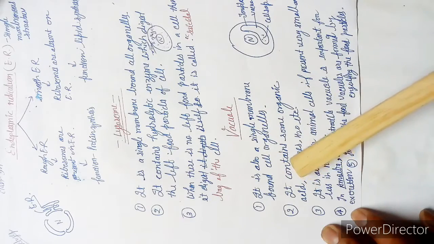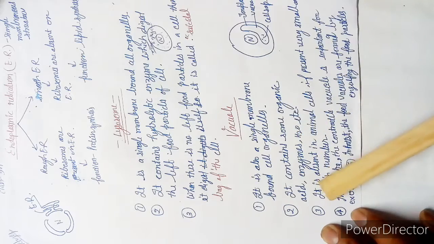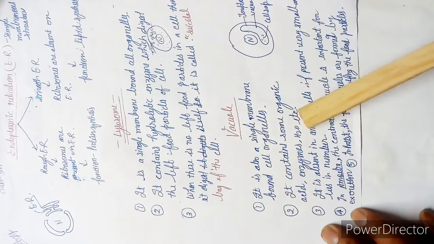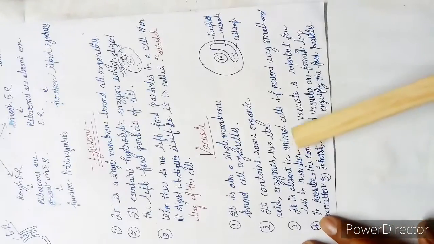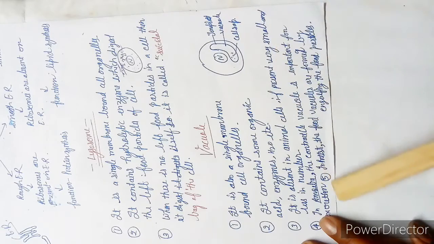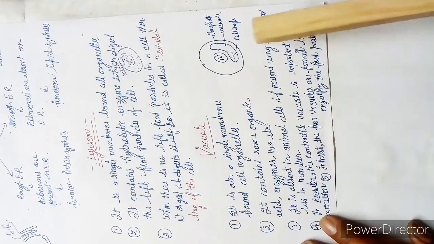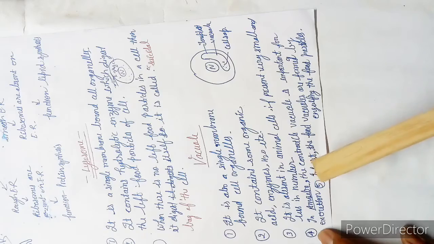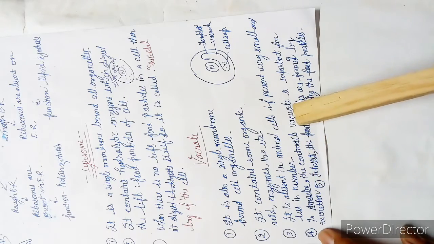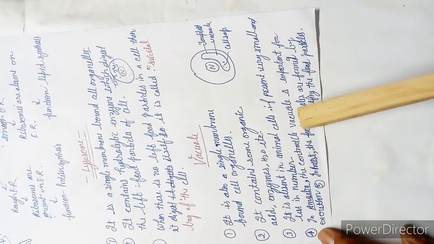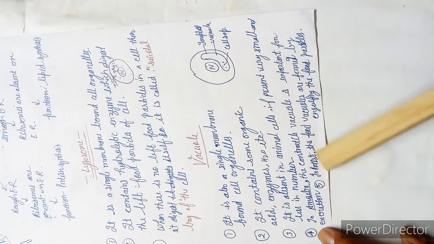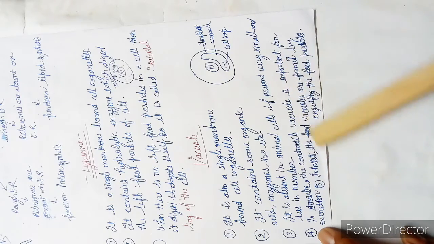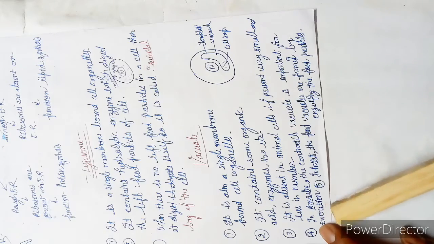Of course, we have discussed it in the previous lectures. It contains some organic acids, enzymes and H2O, etc. That is very important and very easy. It is absent in animal cells. If present, it is very small in size and few in number. In amoeba, the contractile vacuole; vacuoles are mainly of two types: first is the contractile vacuole and second is the food vacuole. The contractile vacuole is important for excretion, especially present in amoeba,